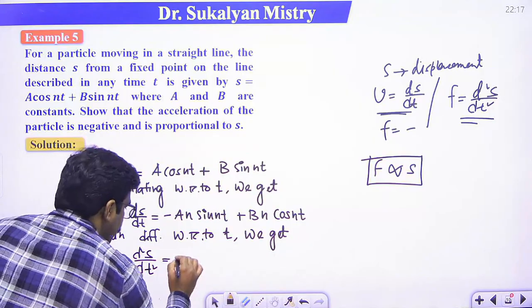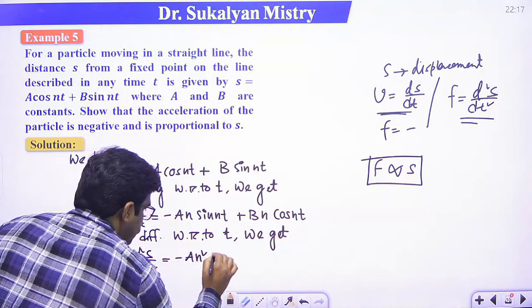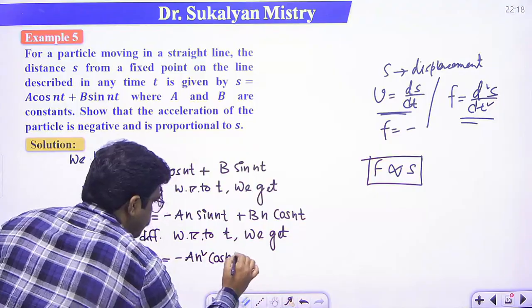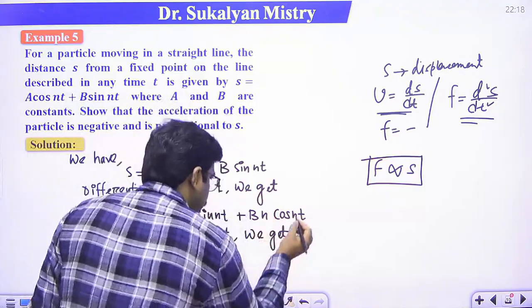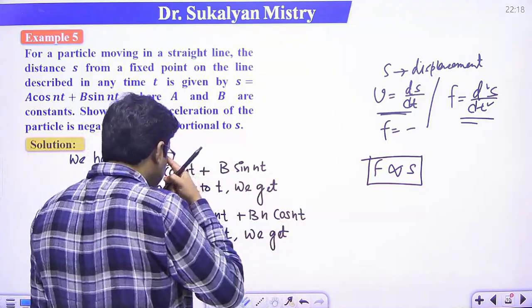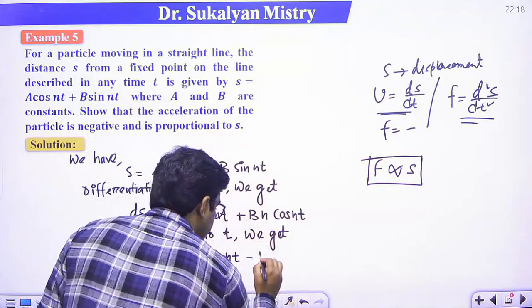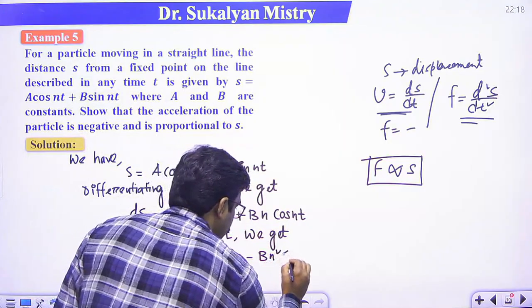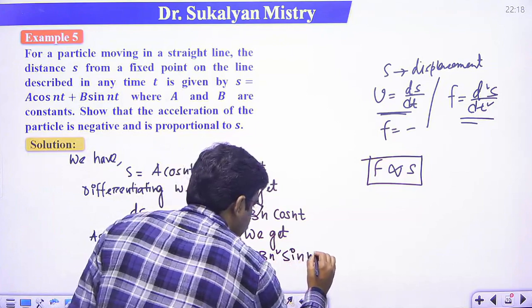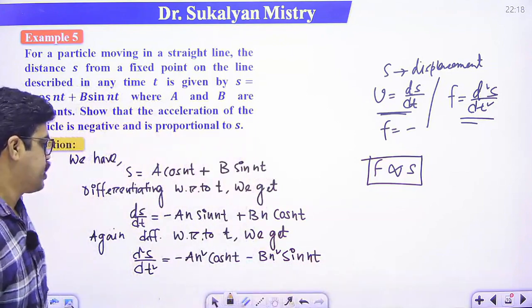So this will be minus a n square cos nt, right? So differentiate this, that is minus n sin nt, so that is minus b n square sin nt. Is it clear?